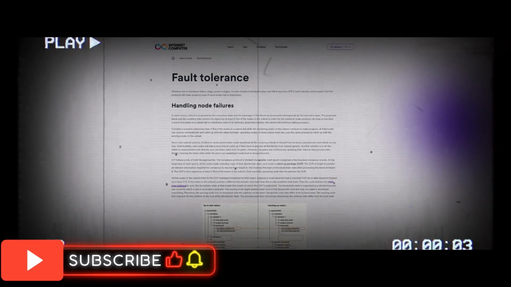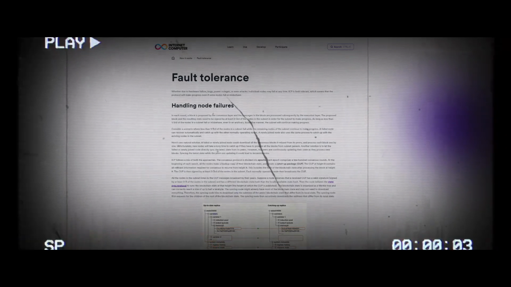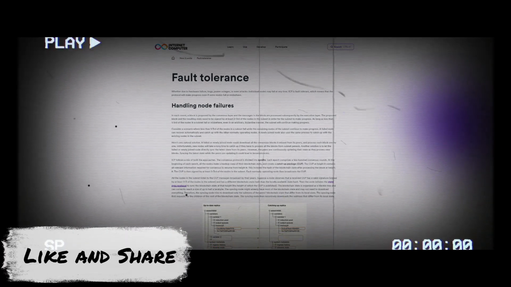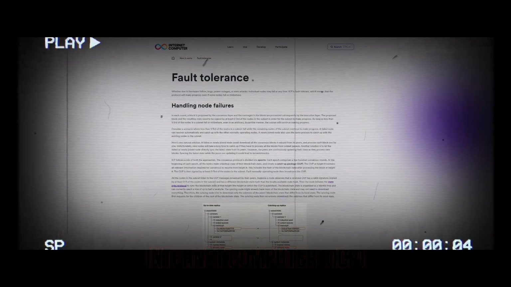Fault tolerance. Whether due to hardware failure, bugs, power outages, or even attacks, individual nodes may fail at any time. ICP is fault tolerant, which means that the protocol will make progress even if some nodes fail or misbehave.